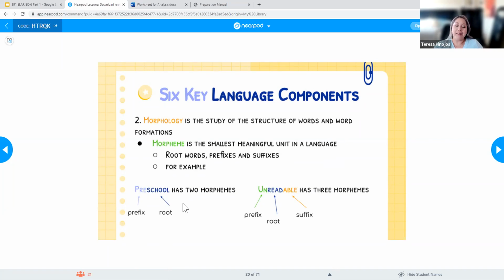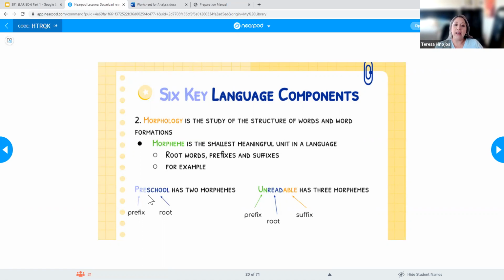Obviously, in pre-K or Head Start, you're not going to be teaching them these roots and all that. But as they get older and start learning to read, if they can understand that words are made up of parts of other words, it'll help them when it comes time to decoding and trying to understand whatever it is that they are reading. Okay, and it's just going to help them with comprehension.